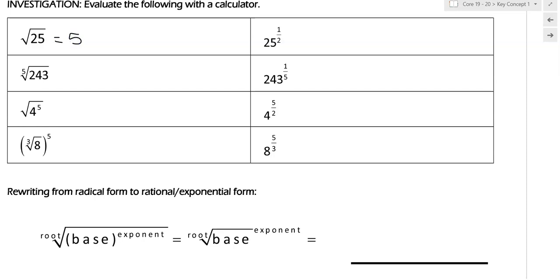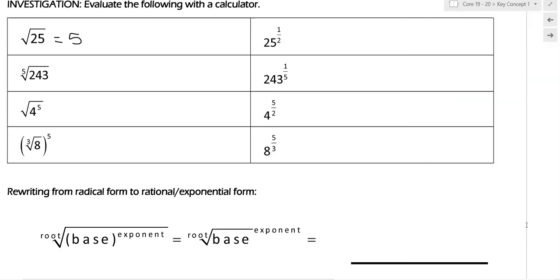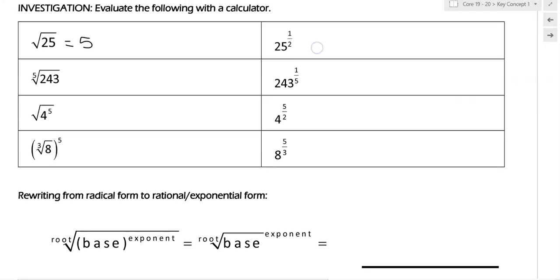On the other side, we have 25 to the power of 1/2. So now I'm going to type that in my calculator. I can do 25, and this is our exponent button, 1 divided by 2. This button right here, don't keep hitting it, gives you your exponent. It's like a little caret. And 25 to the 1/2 is 5. Look, those are the same thing.